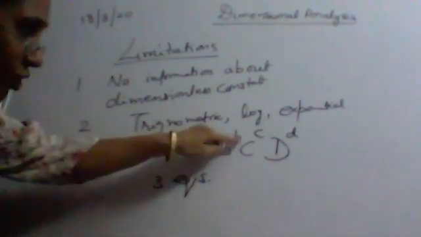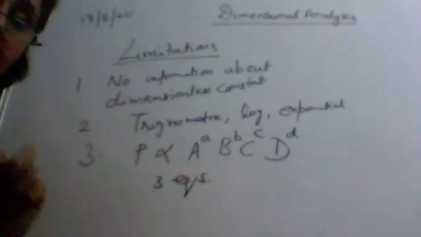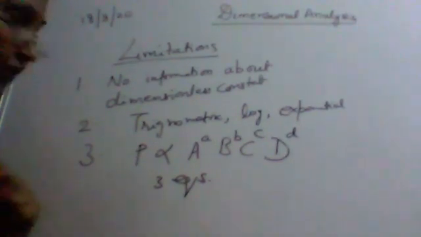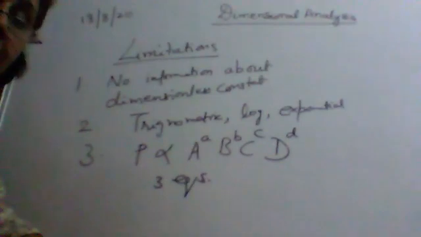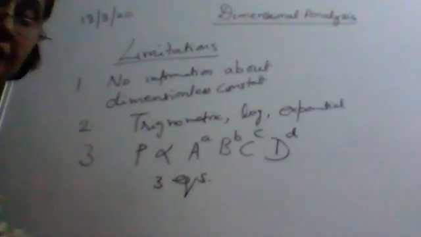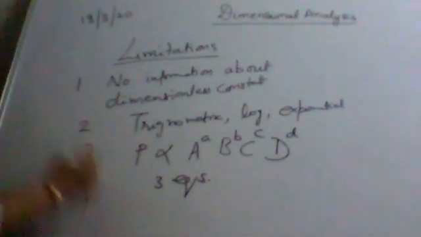For finding out 4 unknown variables, how many equations do we need? We need 4 equations. But here there will be only 3 equations: equating the power of M, the power of L, and the power of T. So there will be only 3 equations and 4 unknown variables. That is why if a physical quantity is depending upon more than 3 physical quantities, then we cannot derive its formula.